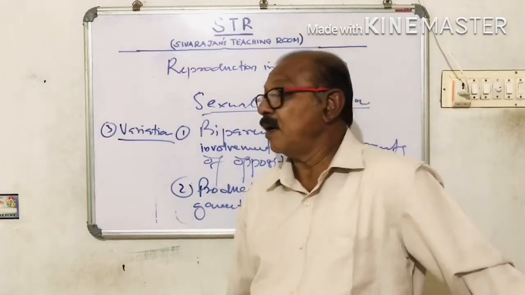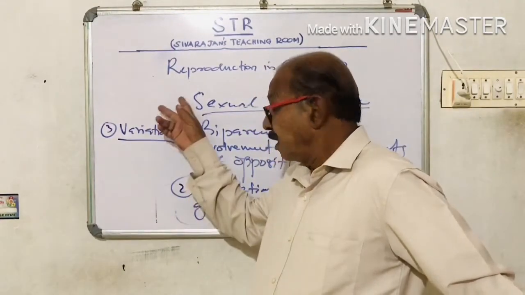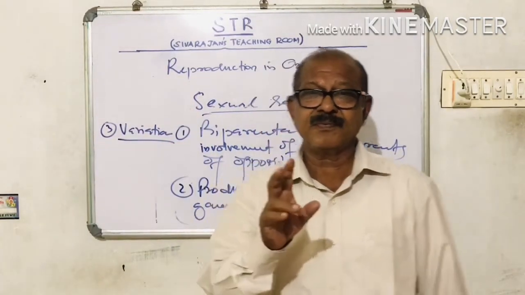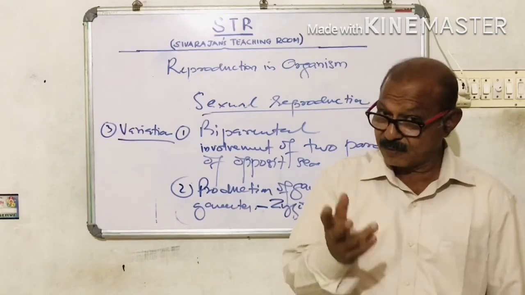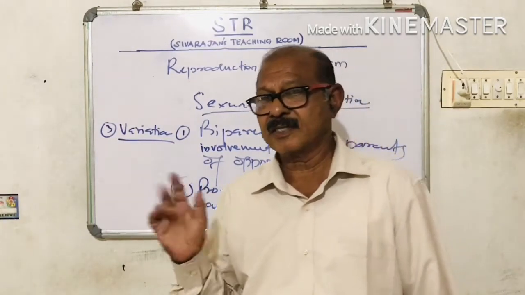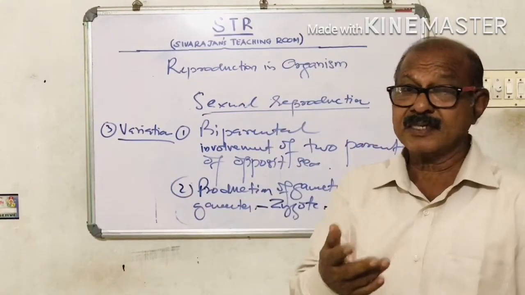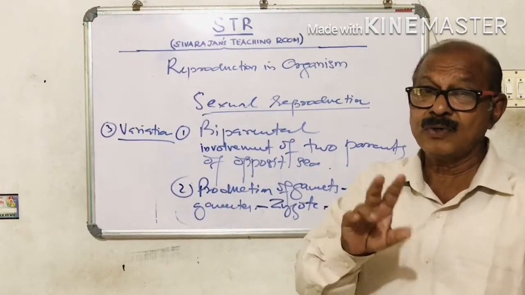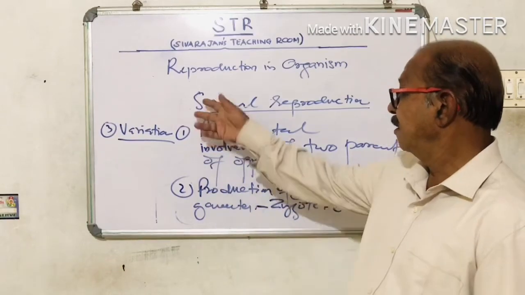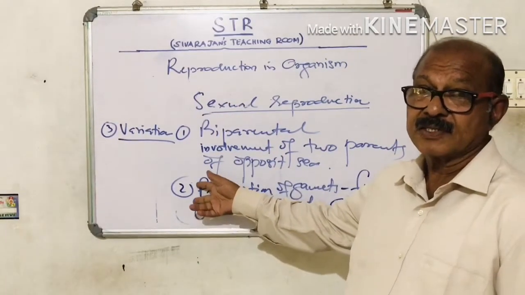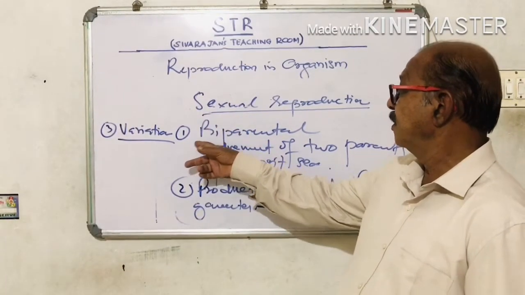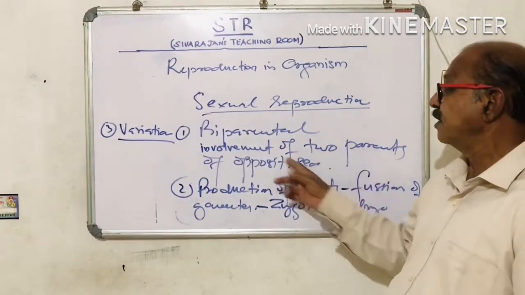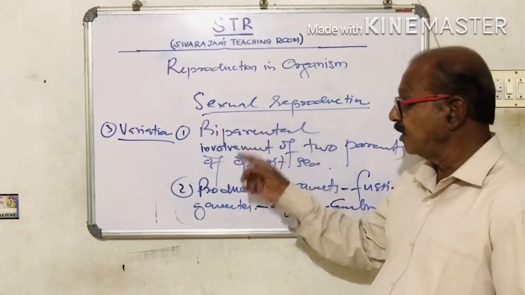Now I have to tell you that you may be asked a question like this: what are the different types of reproduction? Of course we know asexual reproduction and sexual reproduction. And the second question is, what is the difference between these two, or how do they differ? Then we have these answers. Sexual reproduction needs the involvement of 2 parents of opposite sex. That means we can say that it is biparental.